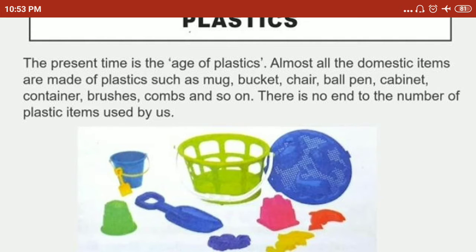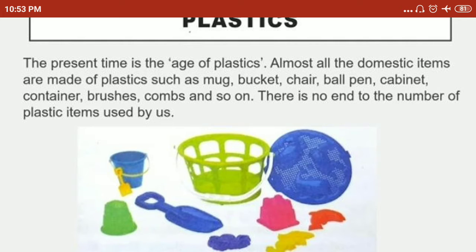In the earlier chapter of your science curriculum, that is synthetic fibers and plastic, I taught you about synthetic fibers. I also told you to go through the topic of plastics. I hope you would have read something about plastics. Right? So without wasting a single minute, we will begin with the remaining portion of our chapter and the next